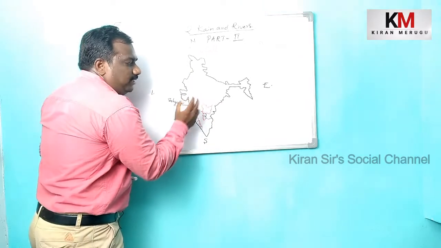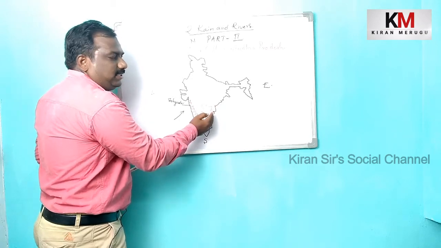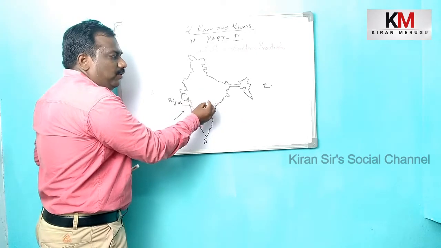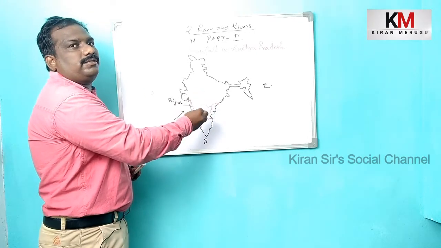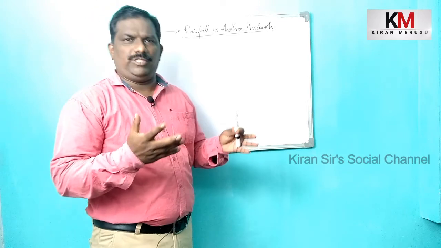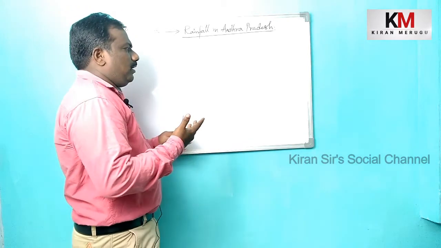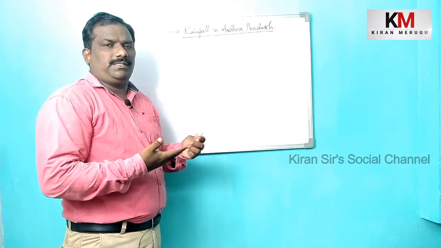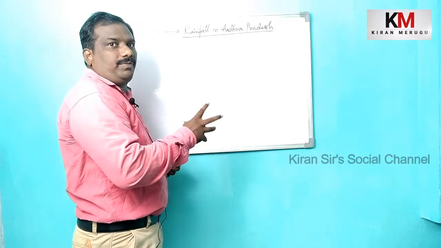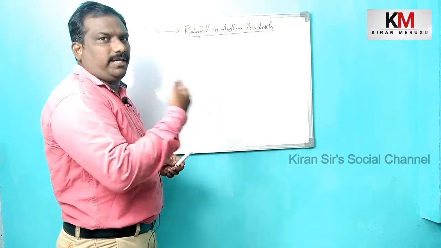Because while these monsoon clouds reach Telangana, the Eastern Ghats are there. So on this side of the Eastern Ghats, these clouds are there, and they give much rainfall to the Telangana region. During the southwest monsoon time, we have been discussing the rainfall pattern in Andhra Pradesh. So during this time, how is the rainfall pattern in Andhra Pradesh? Let me explain clearly.